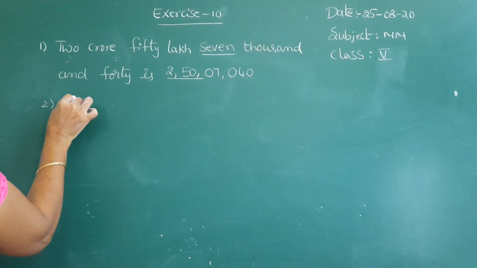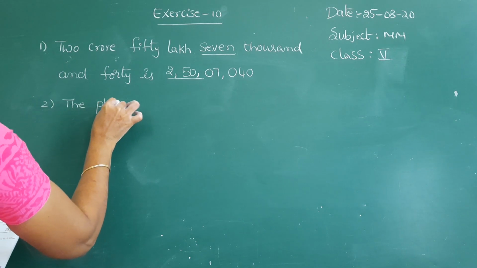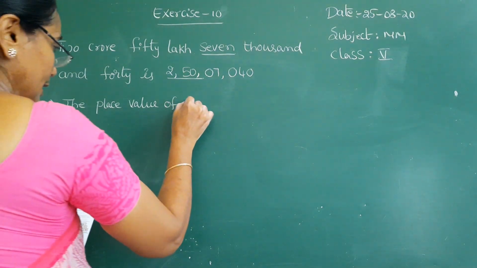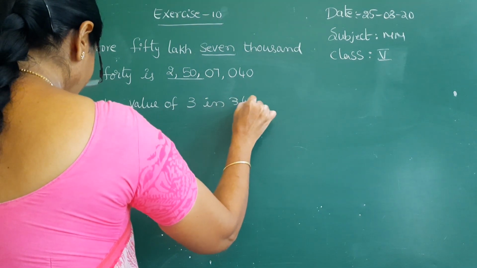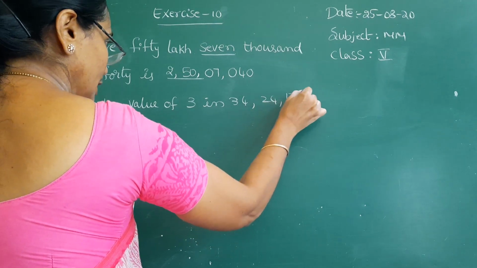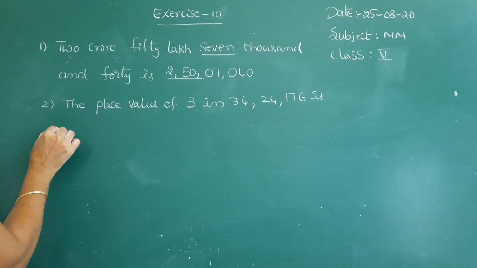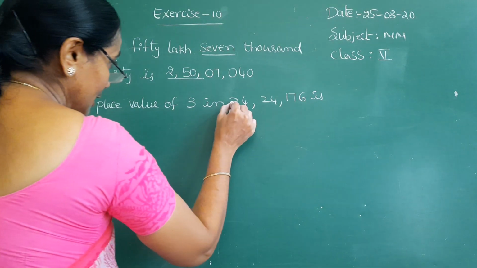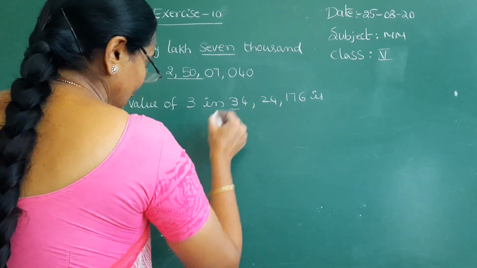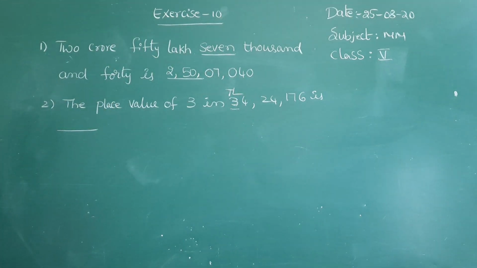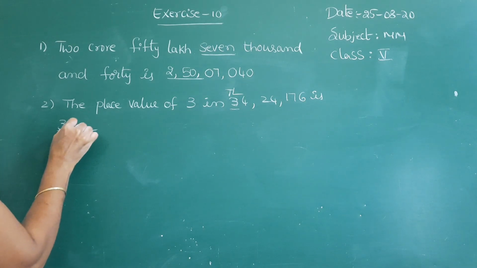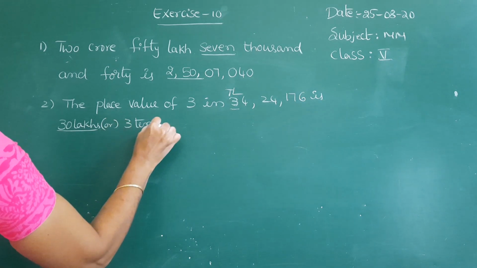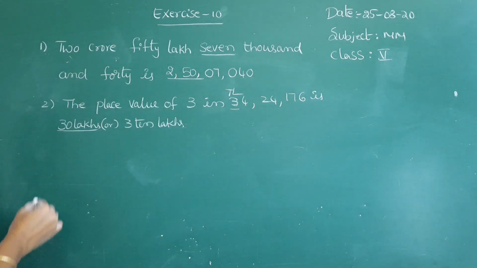See the second problem. The place value of 3 in 34 lakh 24,176. Here they are asking to write the place value of 3. Observe, this is in the 10 lakhs place. That is 3 ten lakhs, or else you have to write 30 lakhs. The original is 3 ten lakhs. So both are the same.